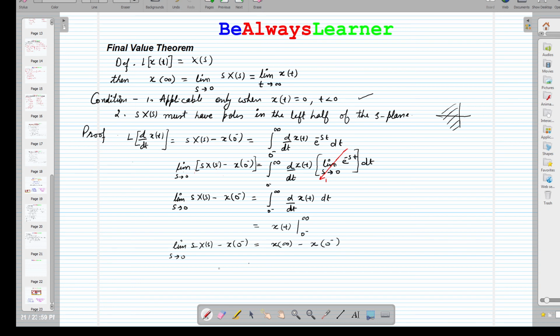Now this cancels out, and we land at the situation where we can say that the limit as s tends to 0 of sX(s) is equal to x(infinity). That is nothing but the final value theorem, and the expression has been proved.